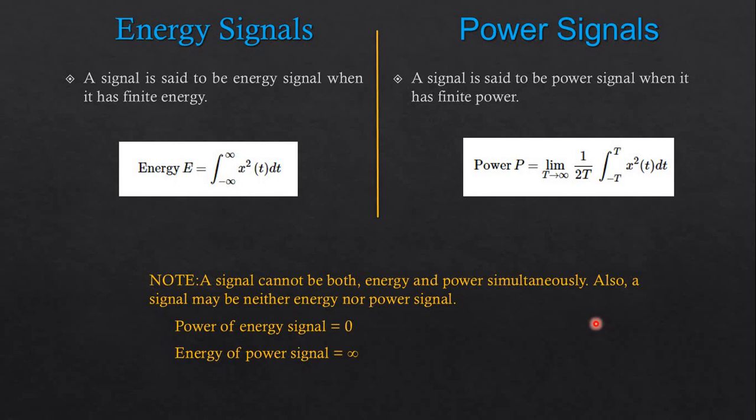One thing we need to note over here is that a signal cannot be both energy and power simultaneously. Also, a signal may be neither an energy nor a power signal. The power of an energy signal is equal to 0 and the energy of a power signal is infinite. So we need to keep these things in mind and note this down in your notes.